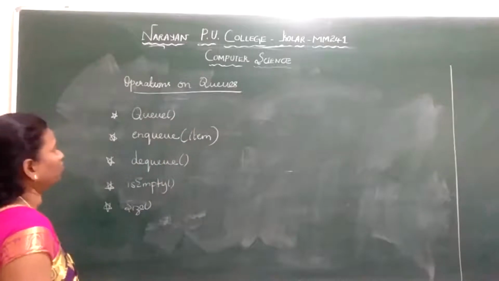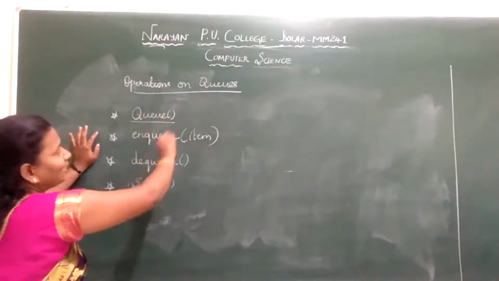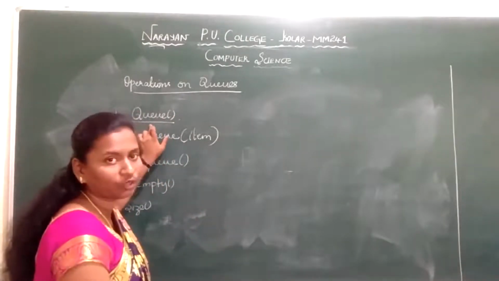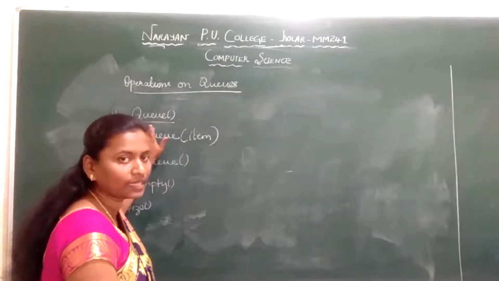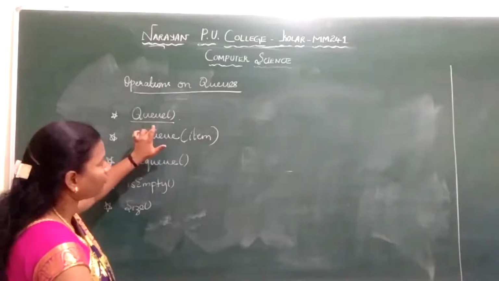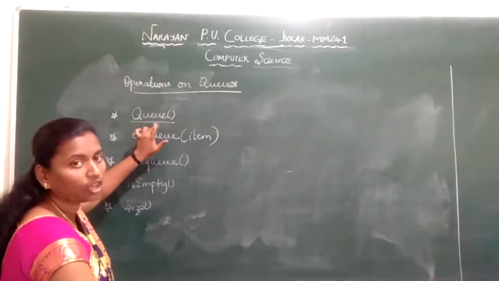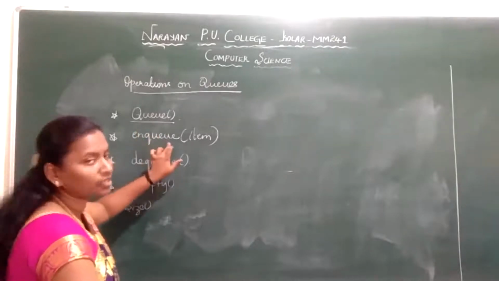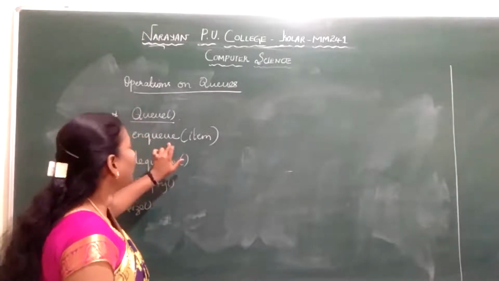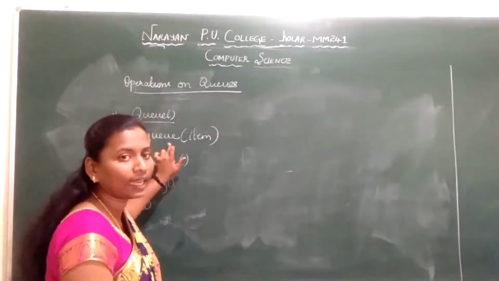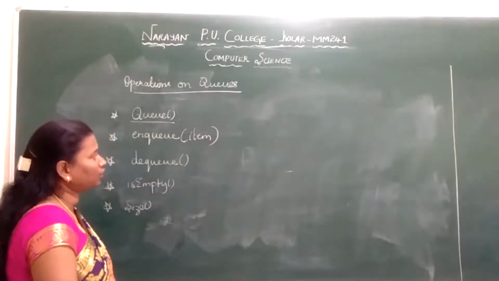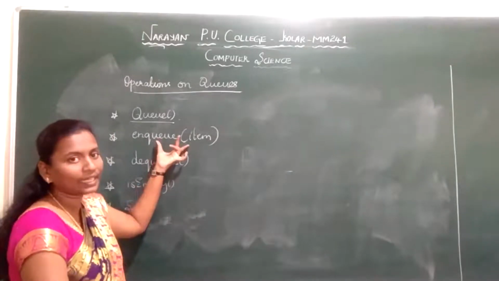In the operations of queues, students, first we have queue. This creates an empty queue, like how with stacks it creates an empty stack for you. When you call this function, an empty queue will be created. Now in a queue, enqueue is similar to push. Push inserts the element into the stack. Here enqueue is inserting an item or element into your queue. It is similar to the push operation in your stack. So enqueue, you insert an element into the queue.